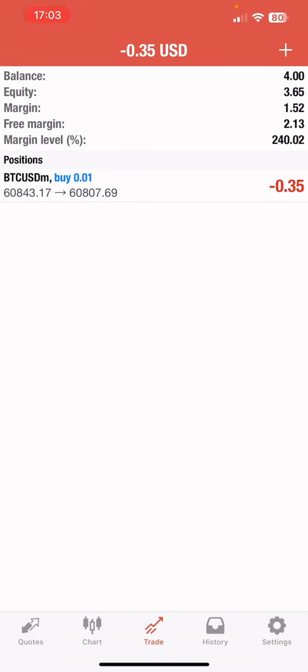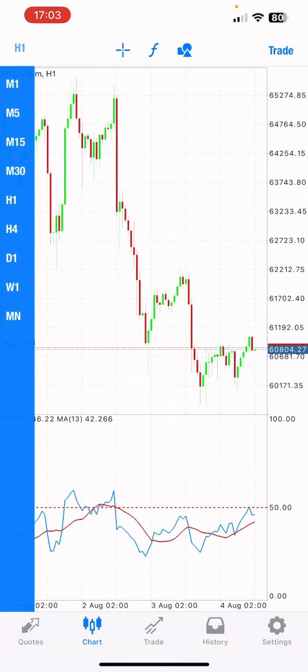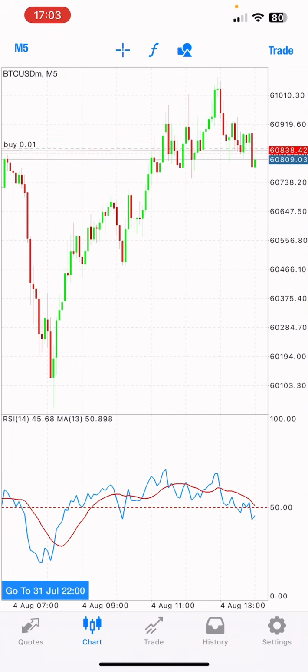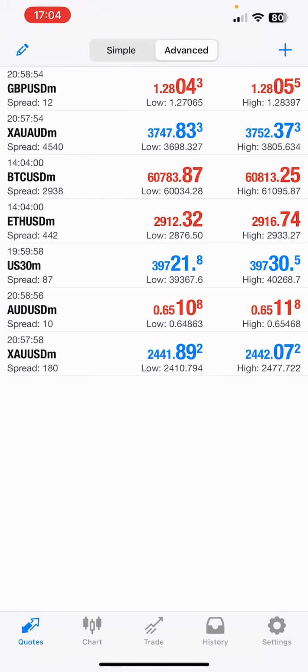All right, so we are currently in the trade, and we are currently negative. So we just basically have to allow this trade to play out. If the trade plays out in our favor, then at the end of the day we are going to just make money. Okay, so this is basically how you tend to use trading signals.